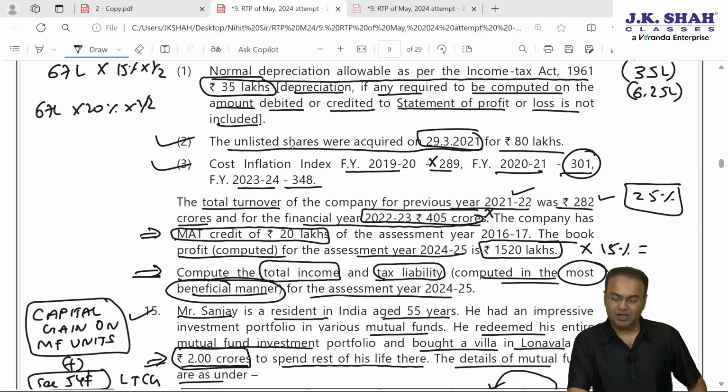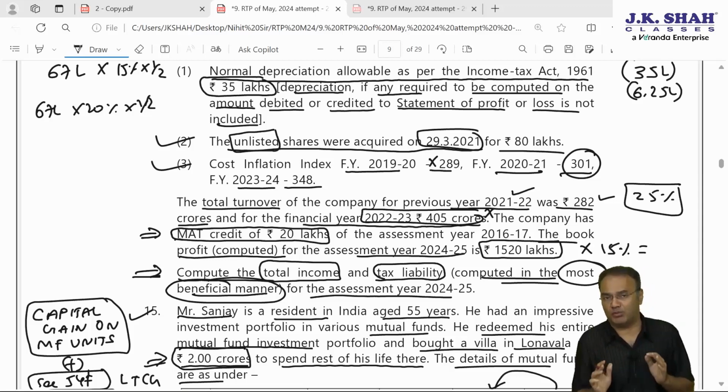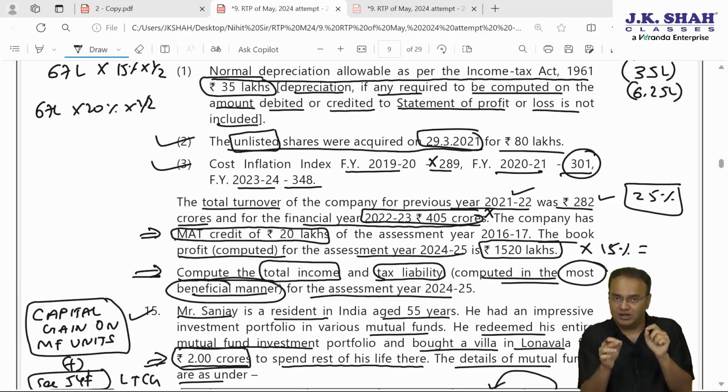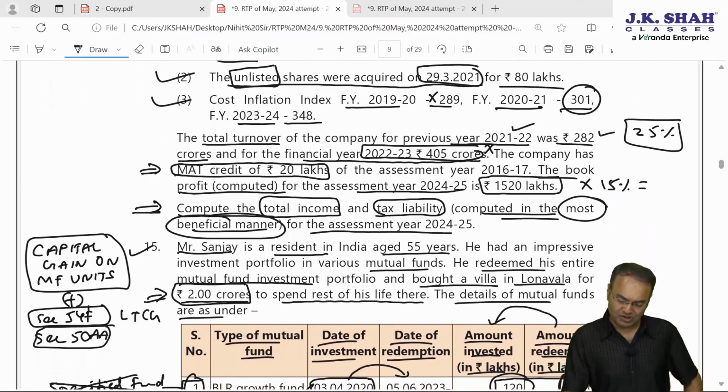Okay, but this capital gain is a long-term capital gain, will have to be charged to tax at 20% rate. As far as unlisted shares are concerned, assessee cannot opt for 10% without indexation. That benefit is only for listed securities other than units and zero coupon bond. 10% without indexation not possible. Tax rate will be 20% as per section 112. Whether assessee company opts for 115BAA or does not opt for 115BAA, tax rate on LTCG will remain same. That's it. Only depreciation is left out.